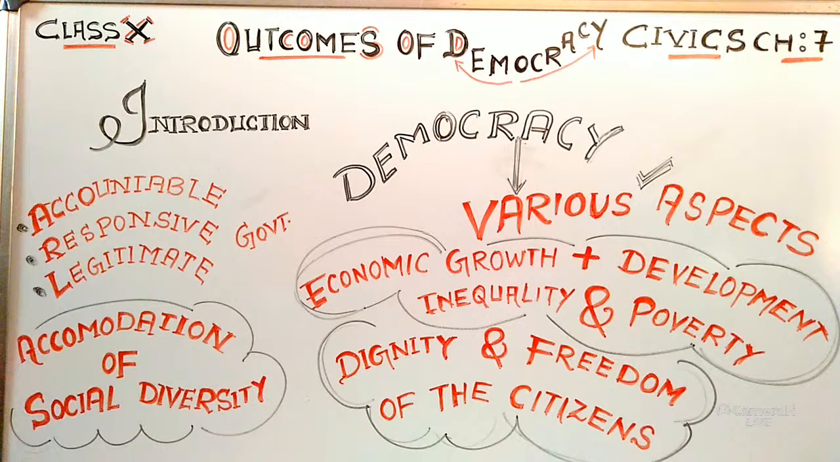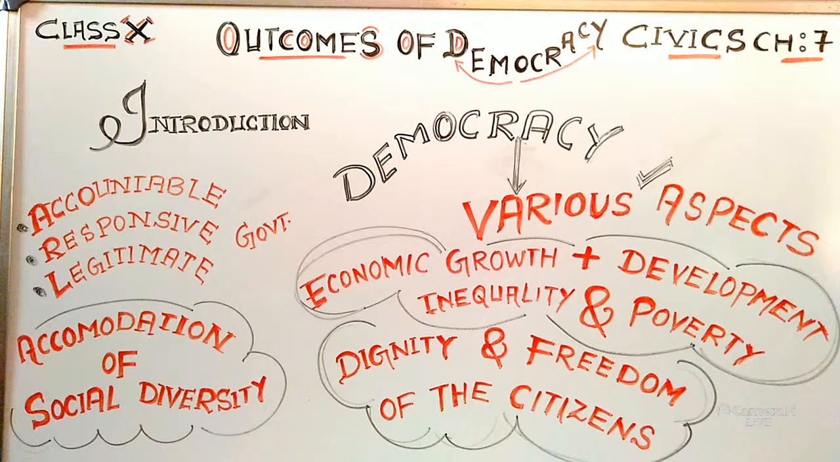Children, in class 9, you have already studied democracy in a broader dimension: what is democracy and why democracy. Now this is the last chapter of democracy, that means the whole summary of the chapter. Here, the outcomes of democracy, the analysis of democracy, what is right and what is wrong, this thing we are going to assess.